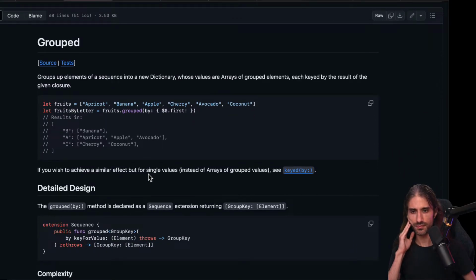Okay, grouped. It groups the elements of a sequence into a new dictionary whose values are arrays of grouped elements, each keyed by the result of the given closure.